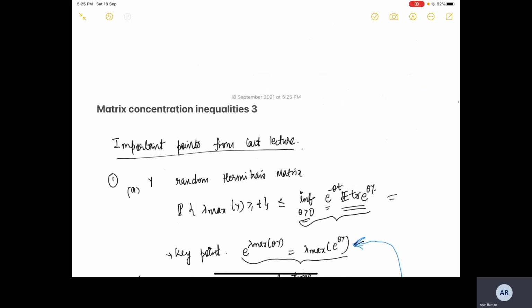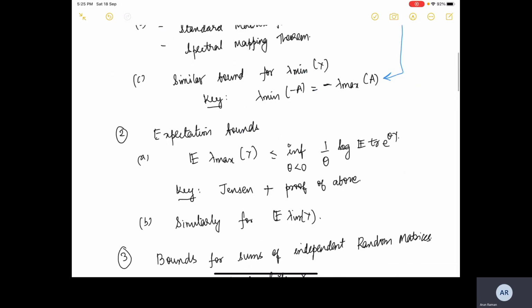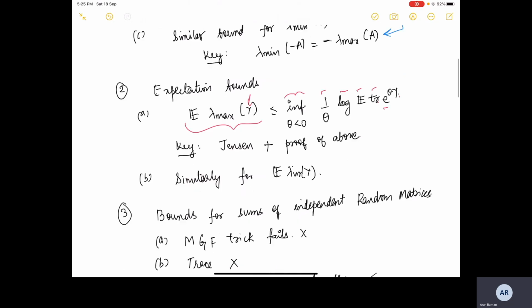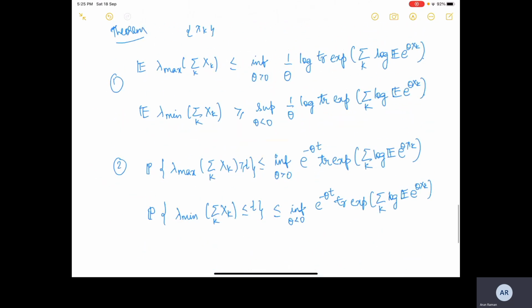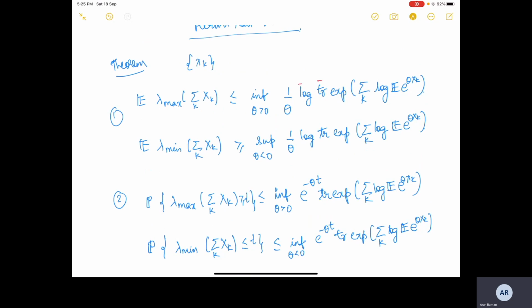If we look at what we had last time, the expectation of the largest eigenvalue of a single matrix Y was the infimum, because we want to optimize the bound, of 1 by theta log expected value trace exponential theta Y. Just remember this log expected value trace exponential. Here also we have something similar, log trace exponential. The expected value is somehow interchanged, but they are just similar.